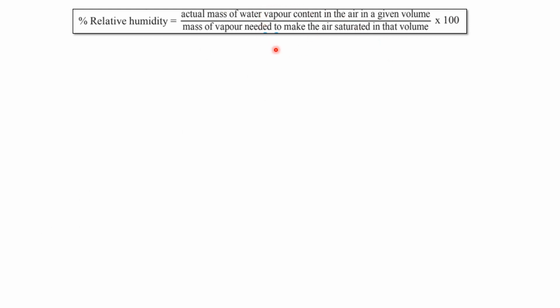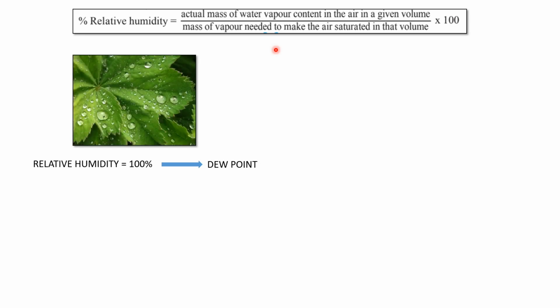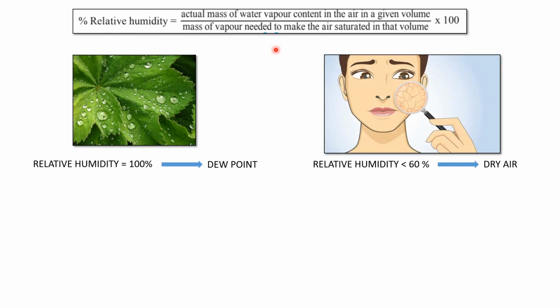And if the answer comes up to be 100%, it leads to the formation of dew point, which is like this and which you have already observed in your environment. If the relative humidity answer is less than 60%, you will feel that the air is dry, which you normally feel in the winter season where your skin appears to be dry.